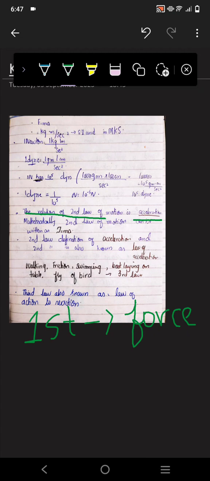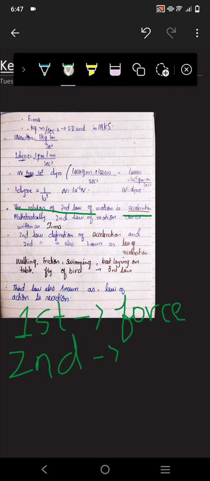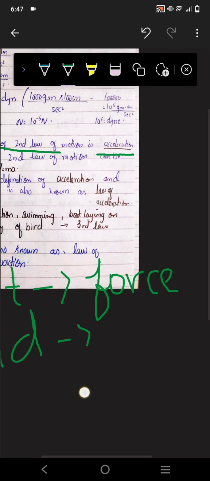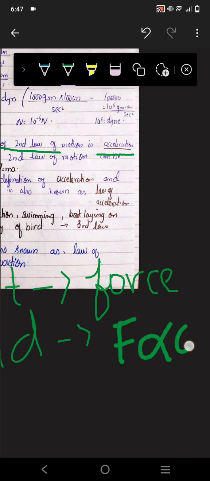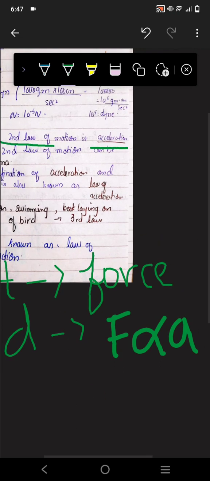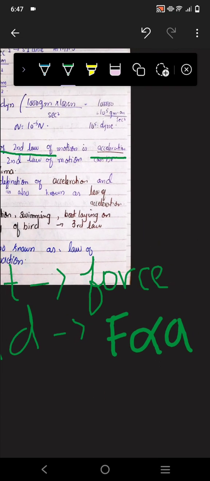But in the second law of motion, many students get confused and make mistakes, so we are not going to do that. They say F is directly proportional to A, meaning acceleration, but according to this law this statement is wrong.